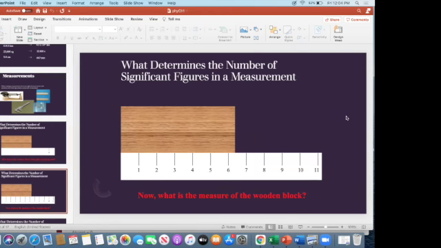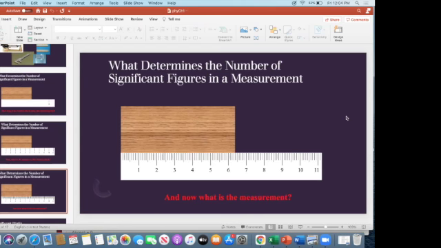So let's add some more lines to this ruler. All right, now what's your estimate or guesstimate? 6.4. All right, so we keep getting closer and closer. The more lines we get on this ruler, the more accurate our number becomes. Okay, so that's where certainty and uncertainty in measurements come from.